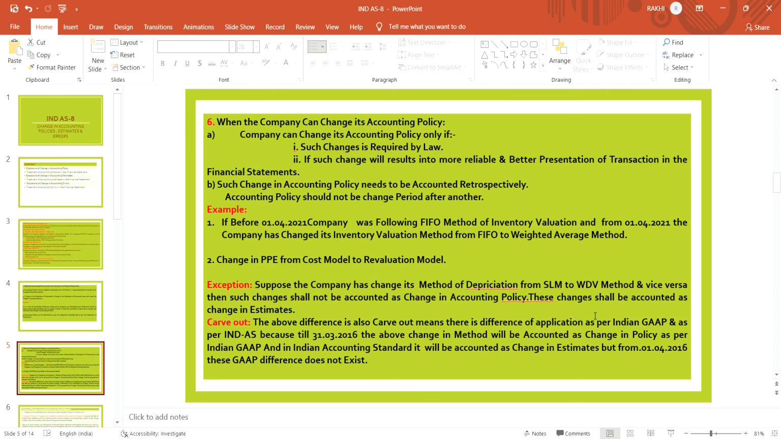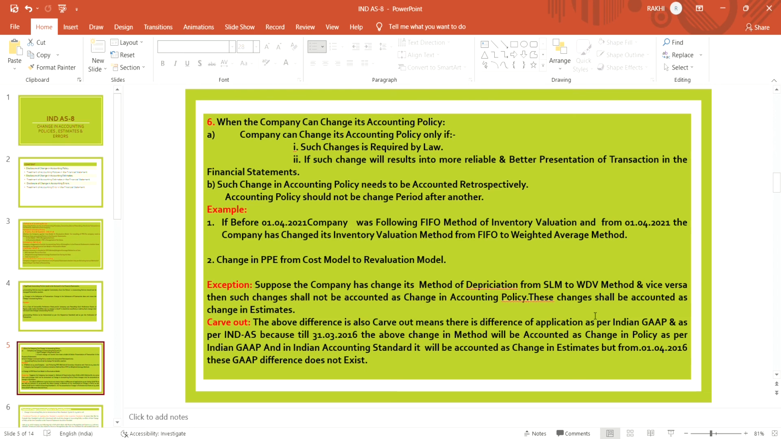Suppose the company has changed its policy from cost model to revaluation model. The company can change its policy from one to another, but the effect is to be given retrospectively. The effect of the change in accounting policies is to be given retrospectively, and once a policy is adopted, it should be adopted consistently over the period.